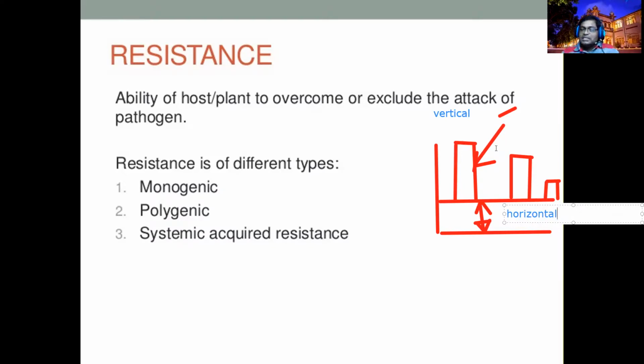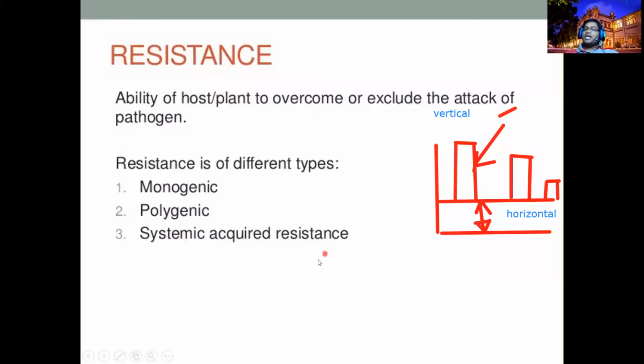So vertical resistance is governed by monogenic genes. Vertical resistance is governed by monogenic resistance. Horizontal resistance is mainly polygenic resistance, because at this level, the height will vary from person to person, but it is broad for all. But this one is specific to certain diseases or certain personalities. That we call monogenic resistance.